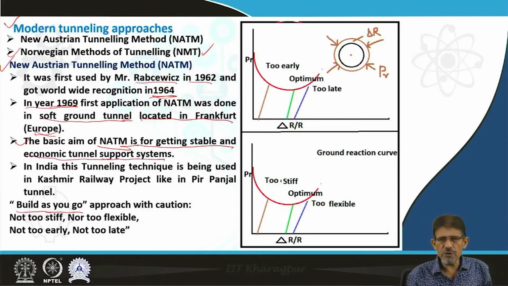In India also, we have utilized this concept of NATM in tunnels developed in the Kashmir railway project like the Pir Panjal tunnels, and some tunnels located in Himachal Pradesh under the leadership of the NHPC, National Hydropower Corporation, some in Nepal and other countries also.